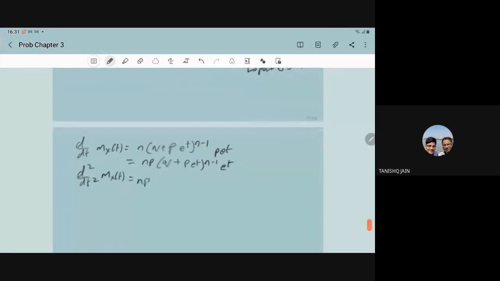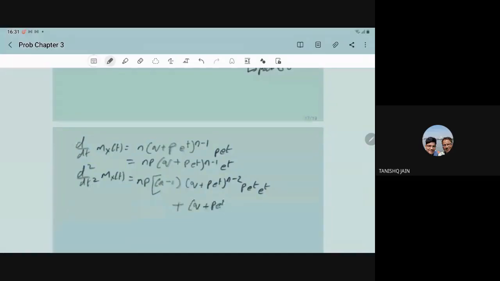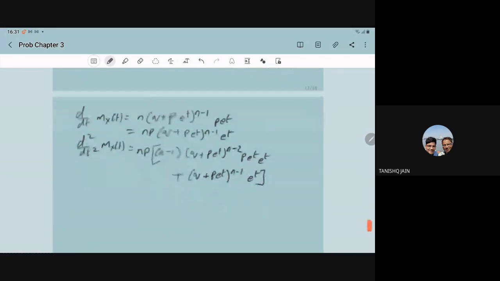So the derivative of the first function, that is (n minus 1)(q plus p e to power t) to power n minus 2, then p e to power t, and e to power t is already there, plus the first function as it is, (q plus p e to power t) to power n minus 1, times the derivative of e to power t, which is e to power t. That is the second derivative.